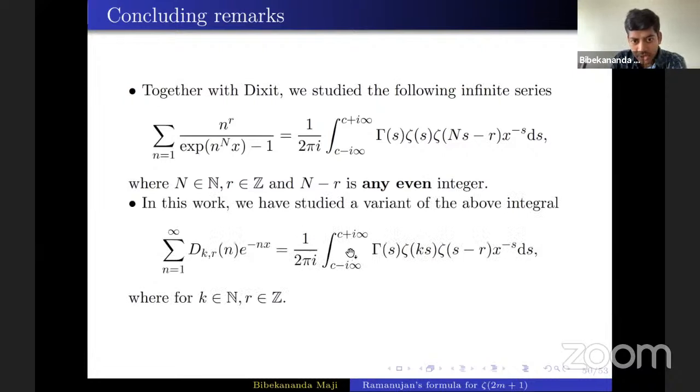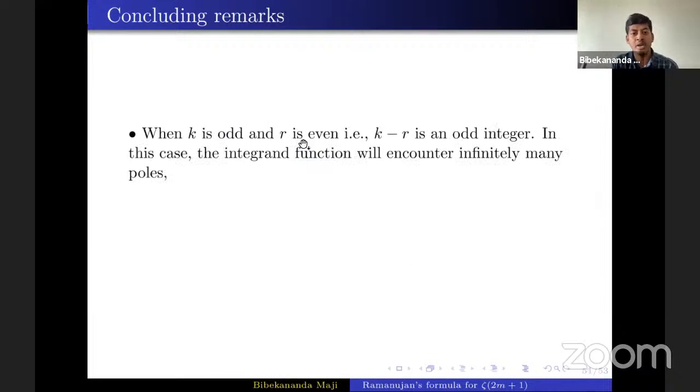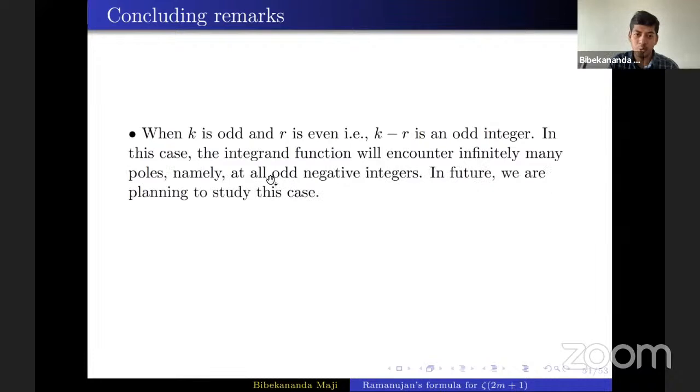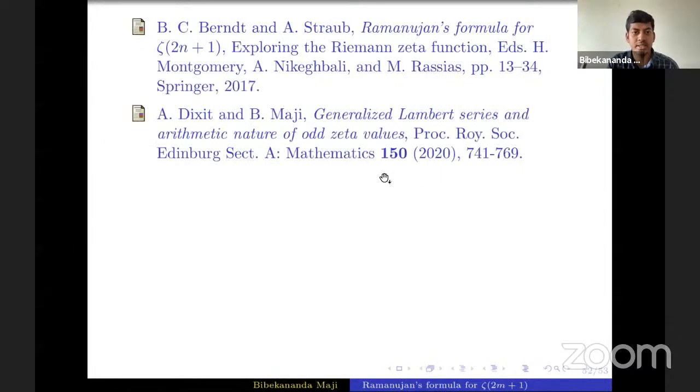In this work, we have studied a variant of the above integral, where we have replaced this zeta s. But one case we haven't studied is when k is odd and r is even. In that case, the integrand function will encounter infinitely many poles. Till now, whatever we have done, it was always finitely many poles. In this case there are infinitely many poles, and the poles will be at negative odd integers. So in future we are planning this. With this, here are a few references.